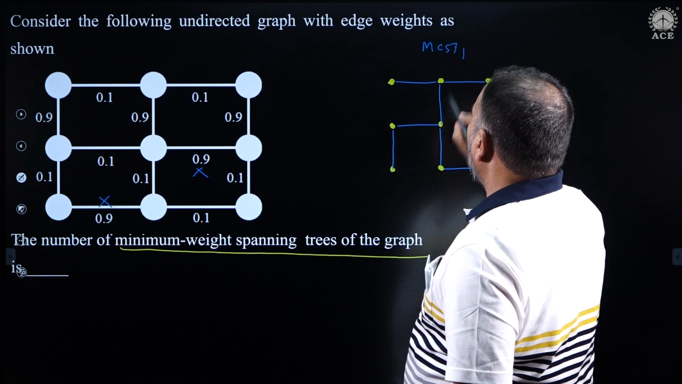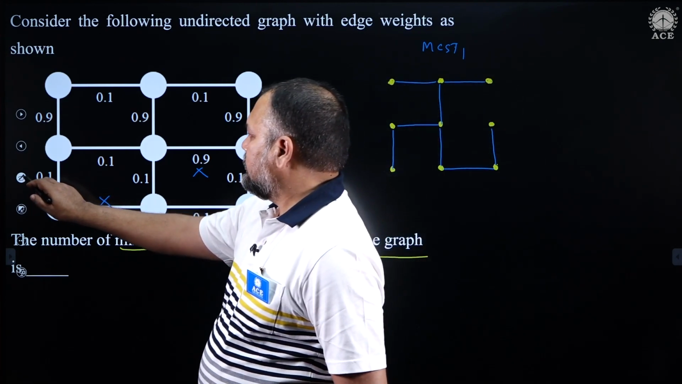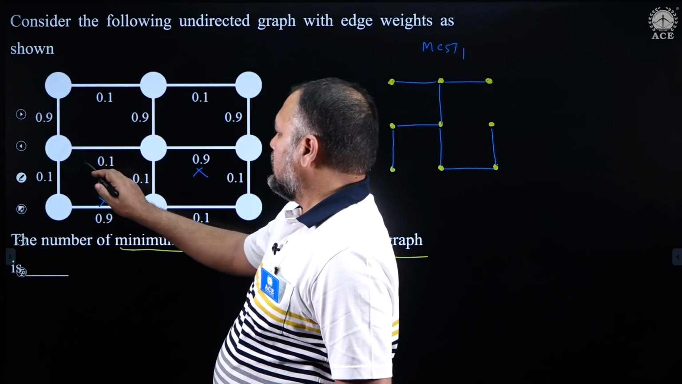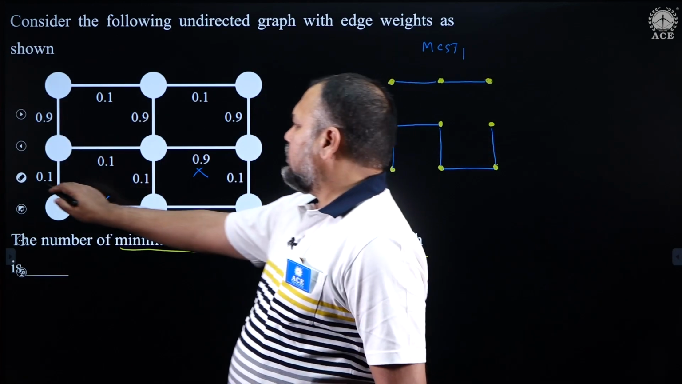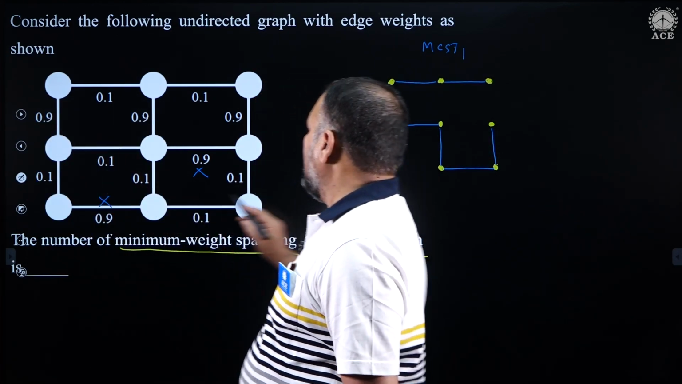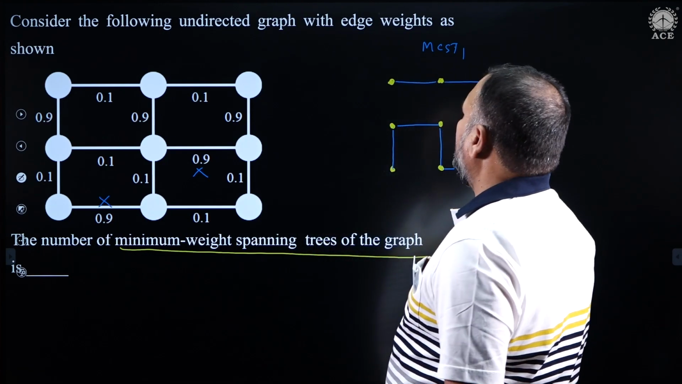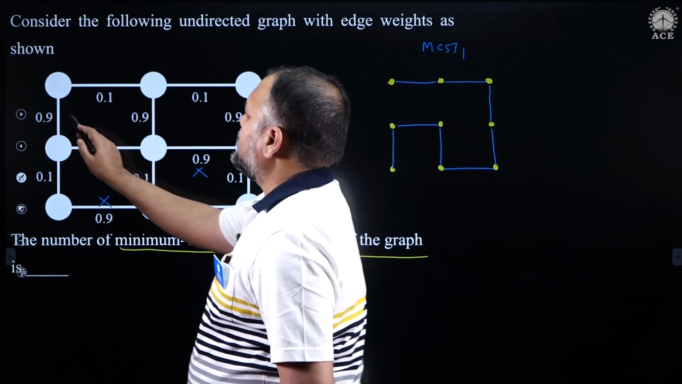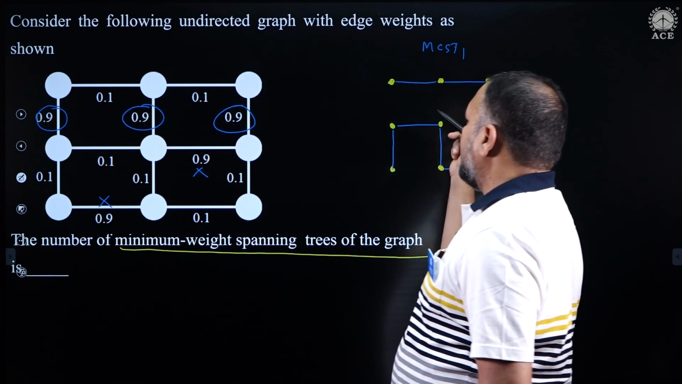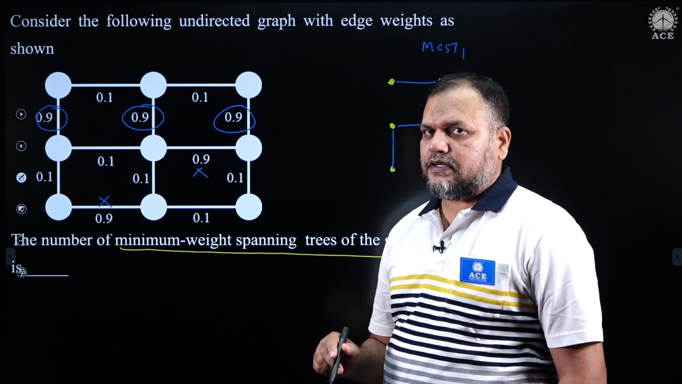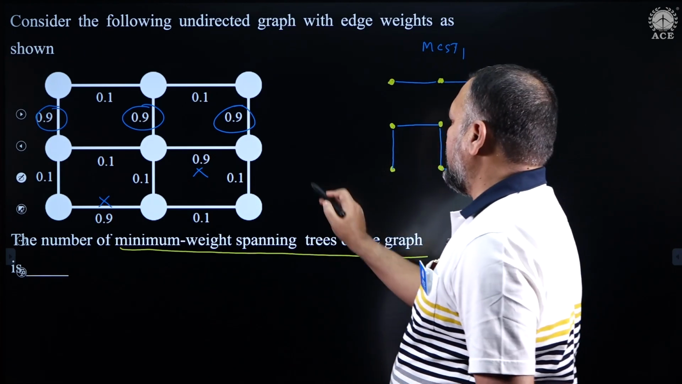So this will be MCST2. So remove this. Now the question is, can we add this? Yes, this is also a valid spanning tree. So that means out of this 0.9, this 0.9, this 0.9, one of them has to be selected because that is the 8th edge. So 1 out of 3, 3C1.